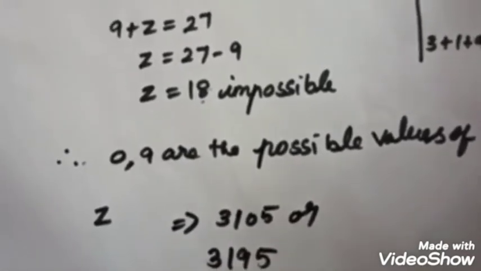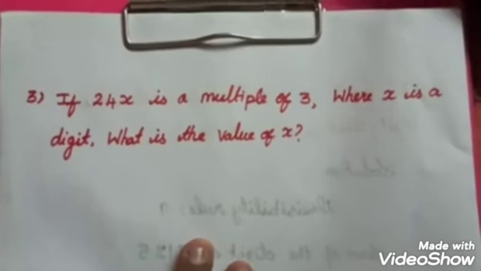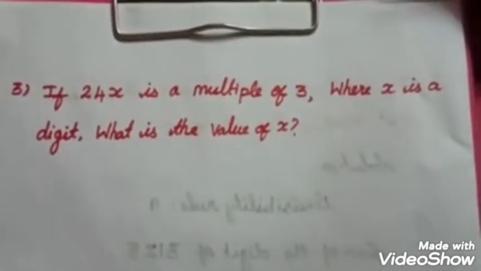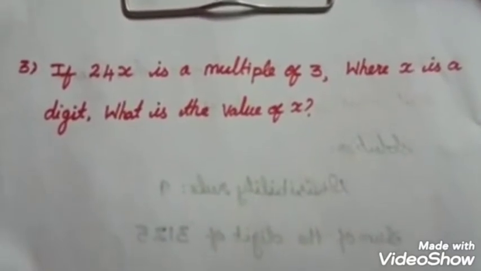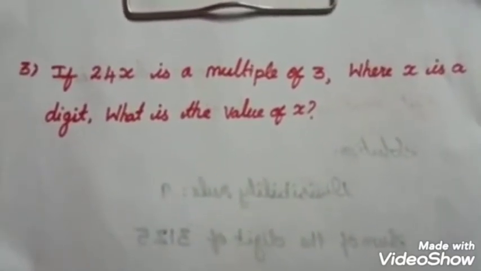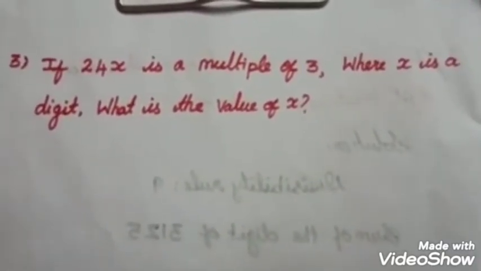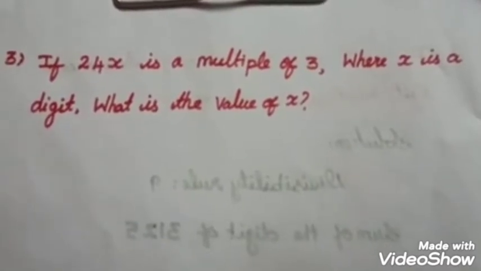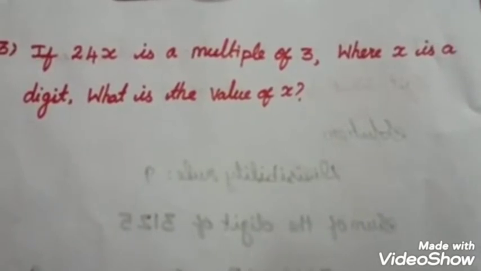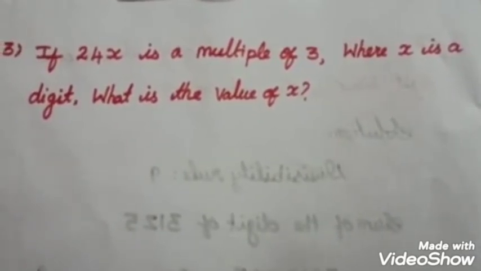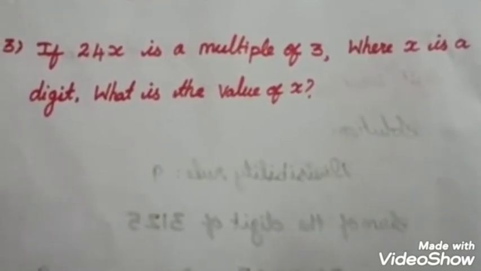Next we move on to the third question. If 204x is a multiple of 3, where x is a digit, what is the value of x? Here the number is 204x, with x in the unit digit. We have to replace x and find its value by using the divisibility rule of 3.